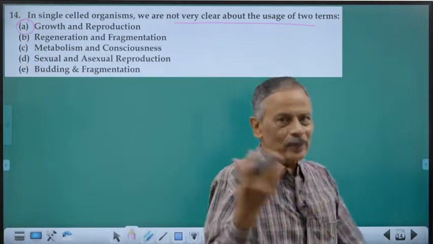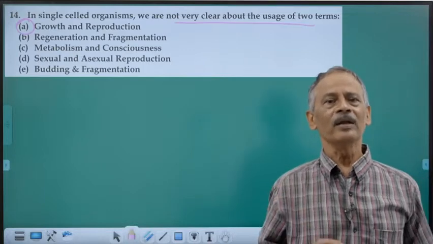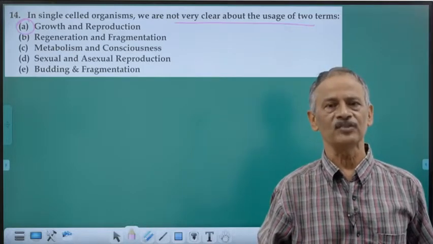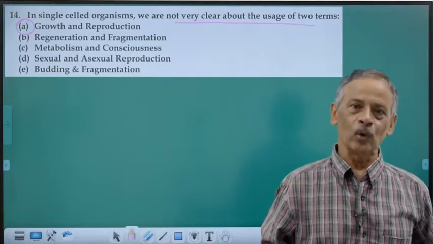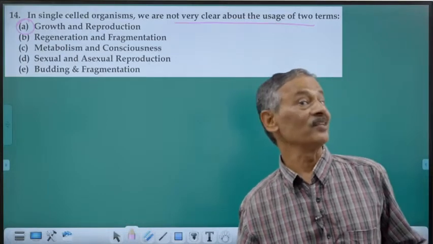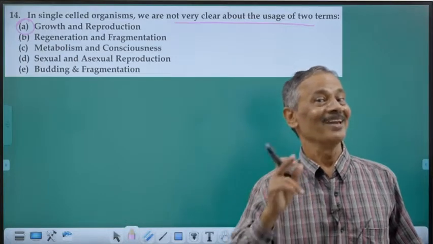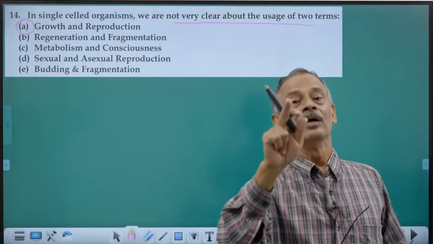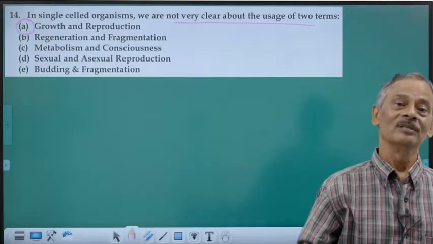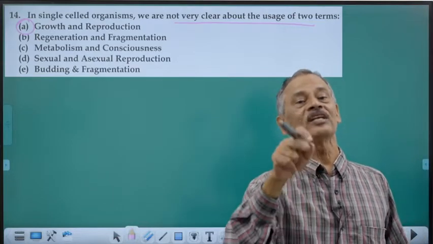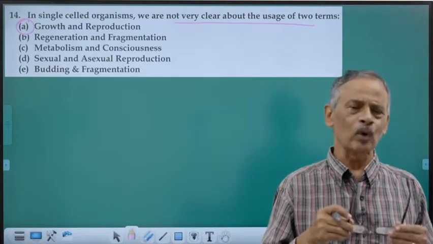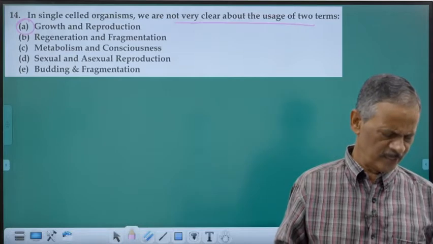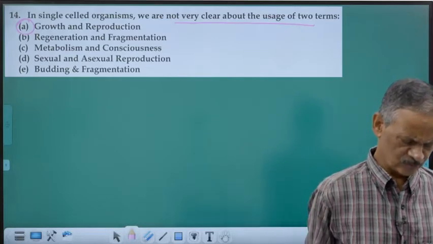Because we cannot say, when an amoeba divides, a paramecium divides, whether it is growth, because there is increase in number. Increase in number is an attribute of growth and also it's a type of reproduction. So growth and reproduction are the same in such organisms.